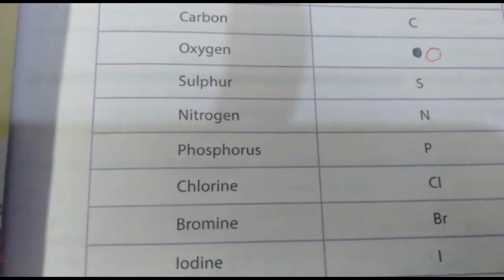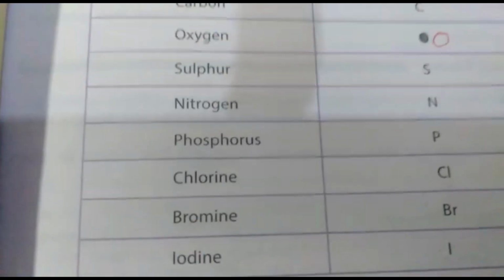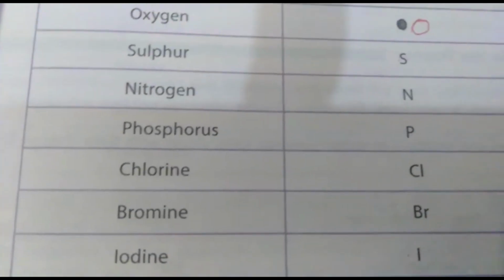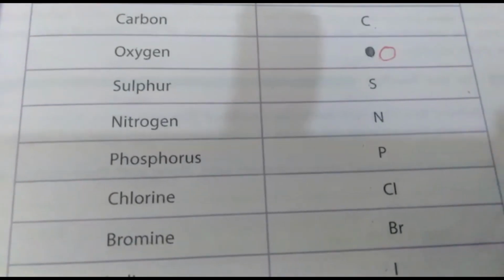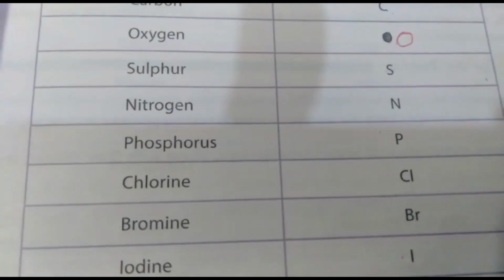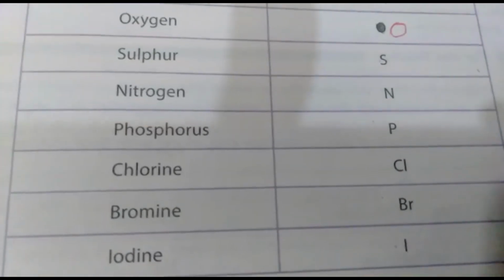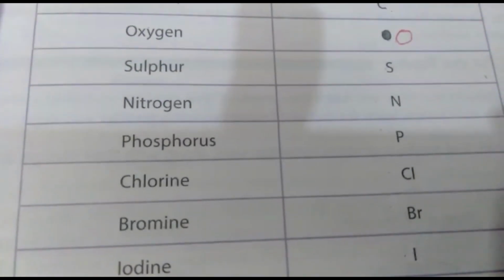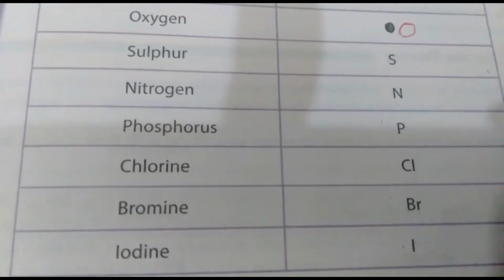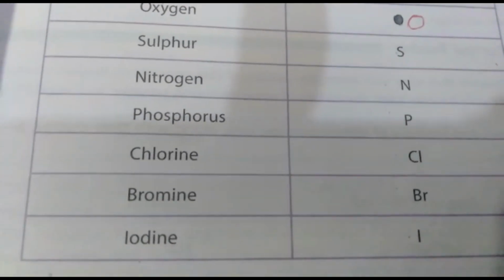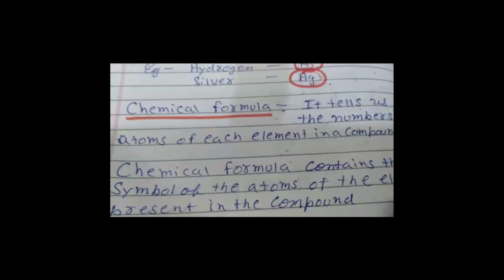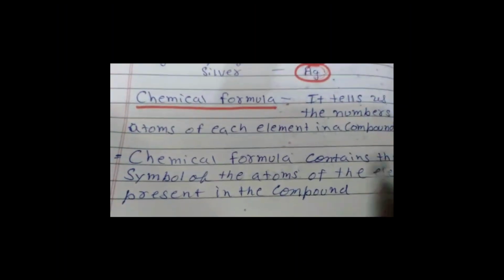These are the symbols that you have to learn, in the same way as I have said: carbon C, oxygen O, sulfur S, nitrogen N. Learn them like this so that it becomes easier for us to write the formulas. Let us know about the chemical formula.